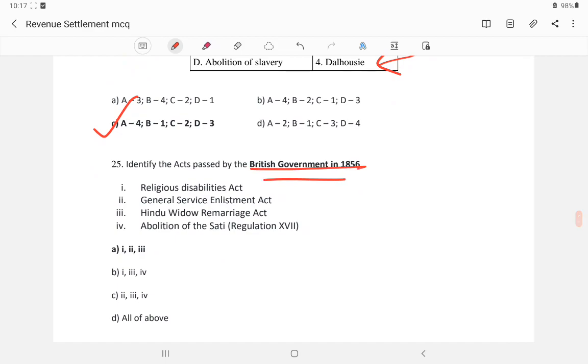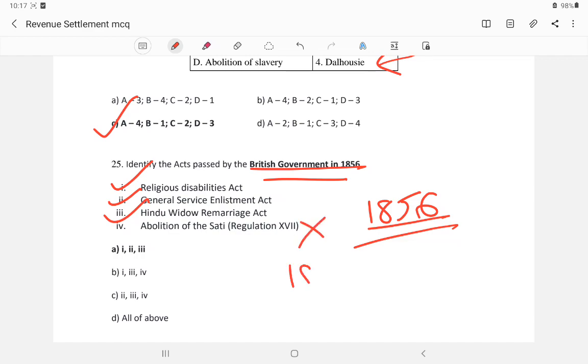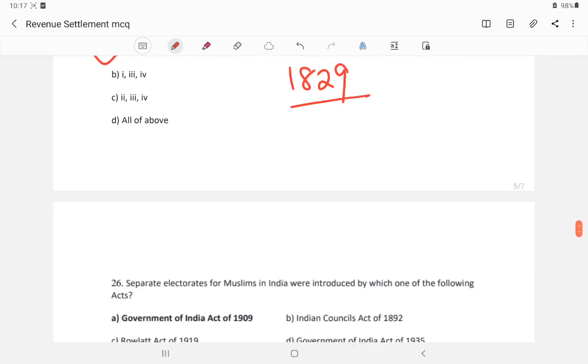Identify the Acts passed in 1856. In 1856 the laws passed were the Widow Remarriage Act, the General Service Enlistment Act, and the Religious Disabilities Act. The abolition of sati was in 1829. So only 1, 2 and 3.